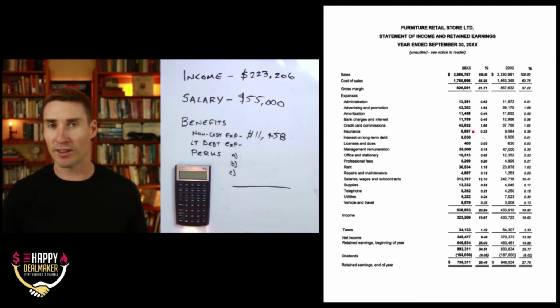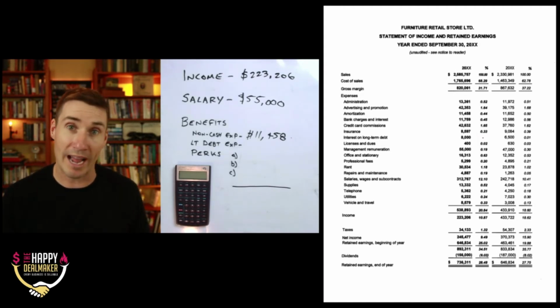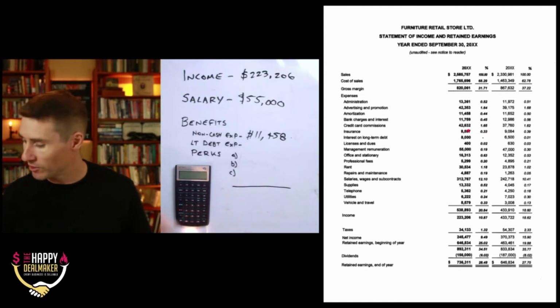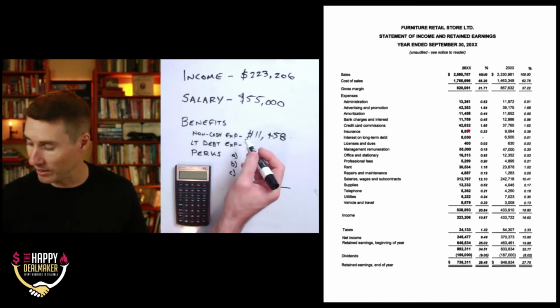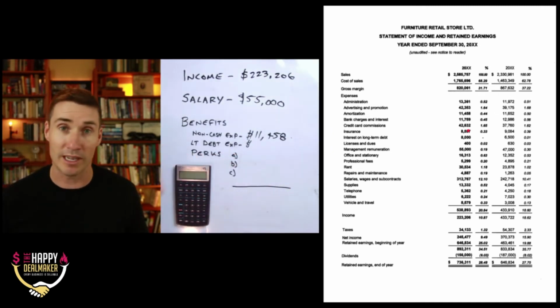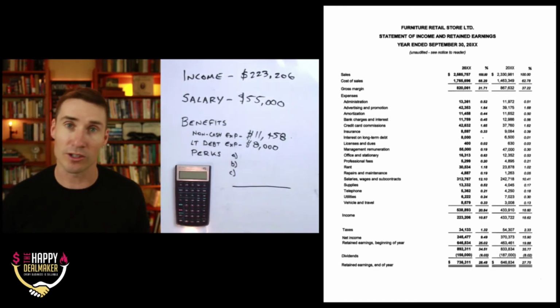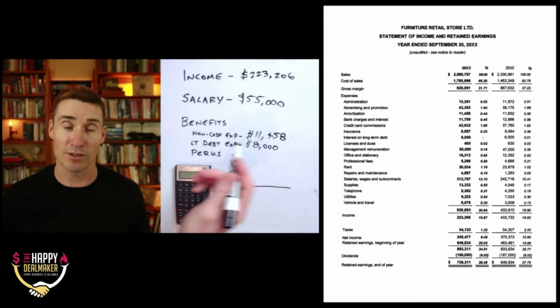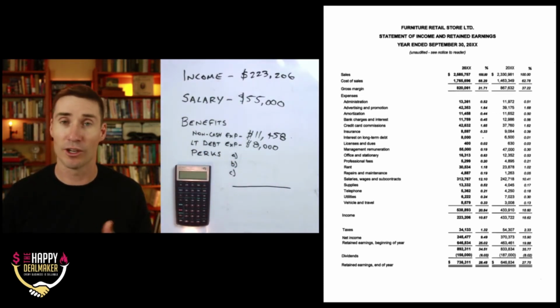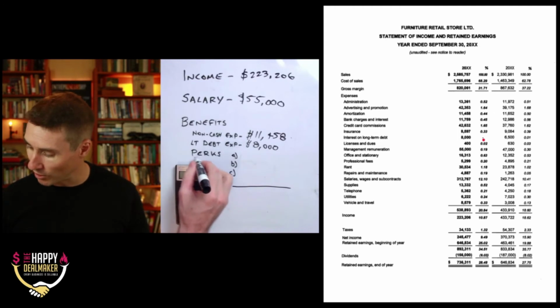So we want to make sure that that's factored into our valuation because potentially the buyer won't have that as an expense. So that's the best way that I can describe dealing with this long-term debt and why it goes back into the calculation for SDE. So we're going to toss that $8,000 on there because if the company had a different debt structure, that may be cash that is available as discretionary cash to the buyer at the end of the day, because we have our buyer's hat on. Okay, and then the last one here is perks, right?